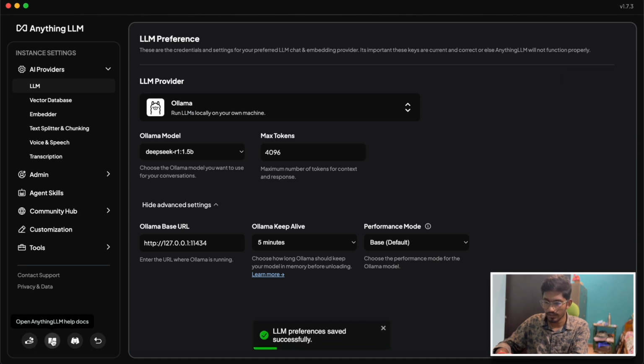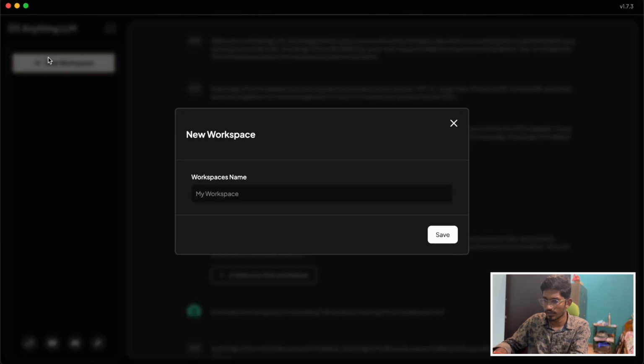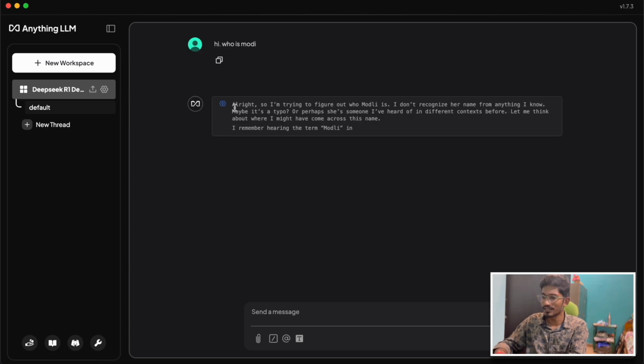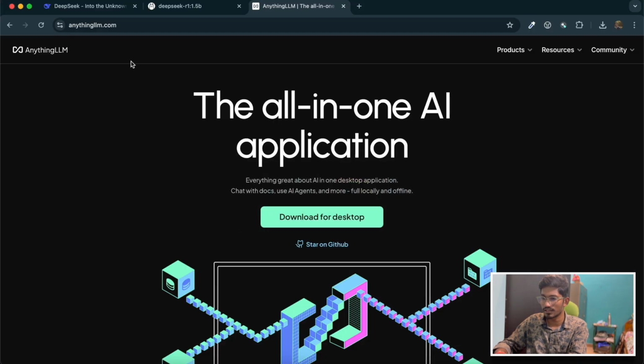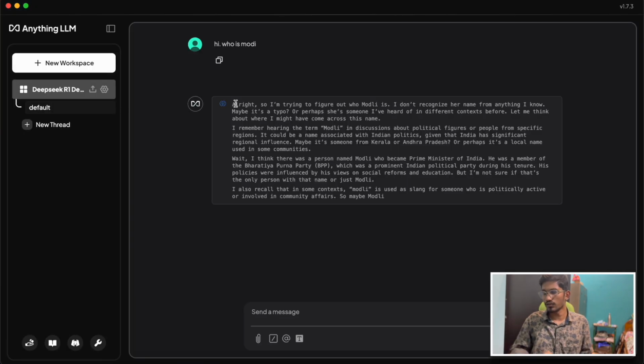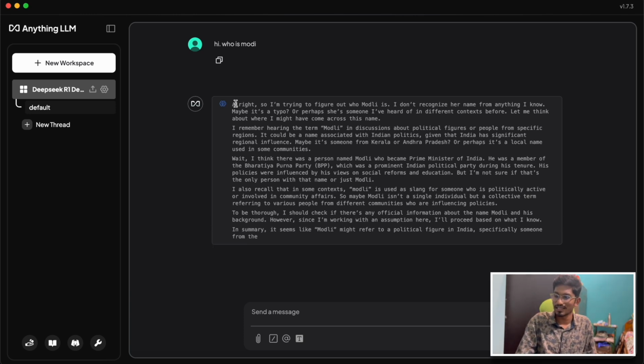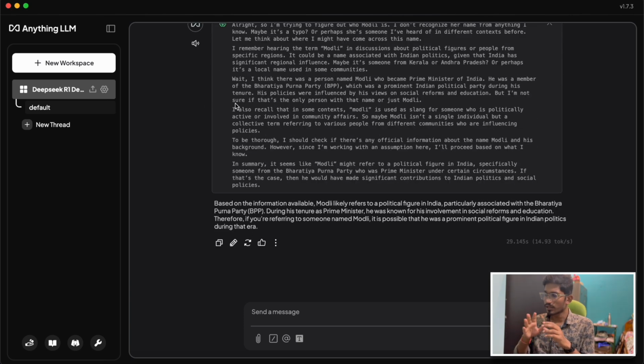Now as soon as you go to AnythingLLM, create a workspace for us. Hi, who is Modi? Yeah, now you see it is showing us the thinking process, right? That we saw here also and here also. So using AnythingLLM, you can run a local version of your chat model with a beautiful chat interface definitely. So that was about how you can use DeepSeek in its various forms.